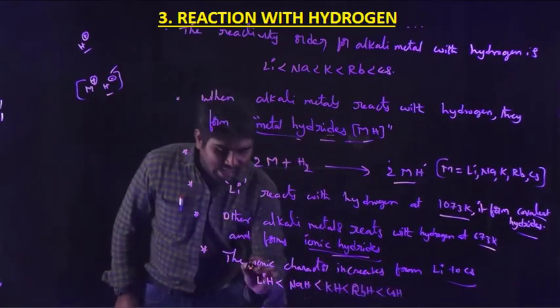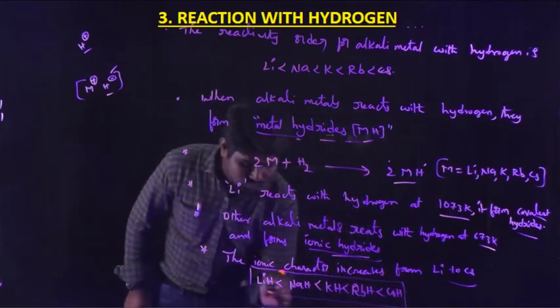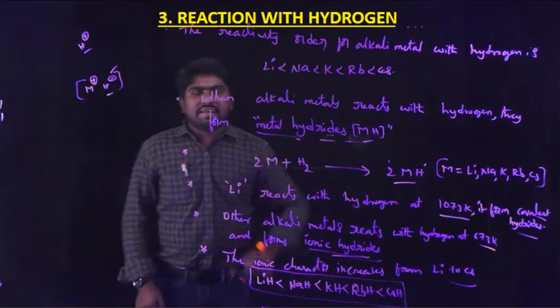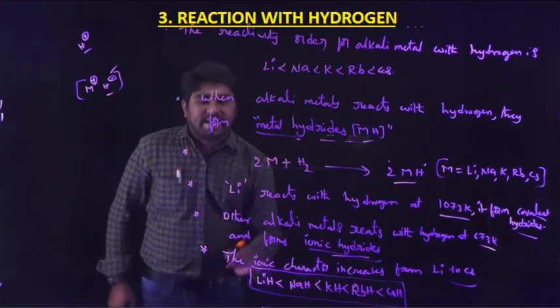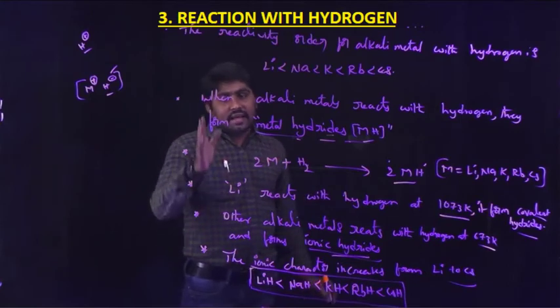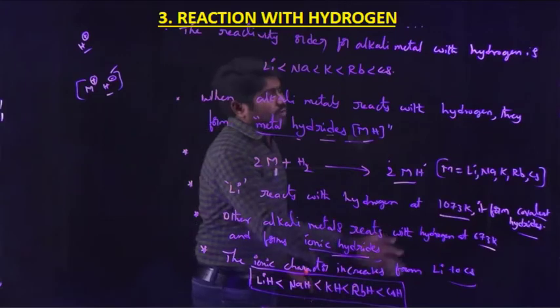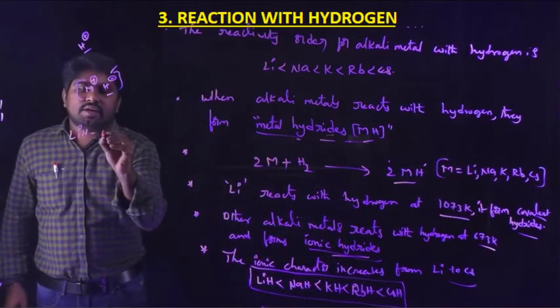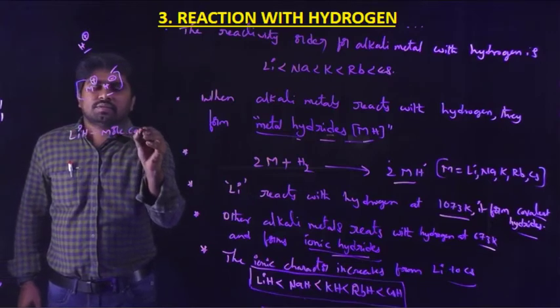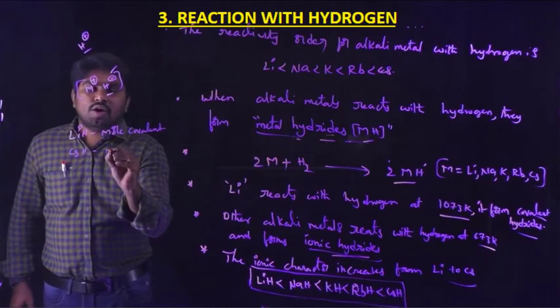This is the increasing order of ionic character. That means here lithium hydride is more covalent and cesium hydride is more ionic.